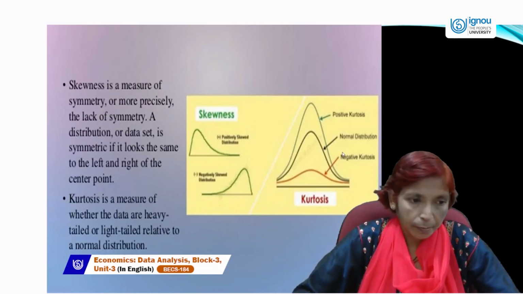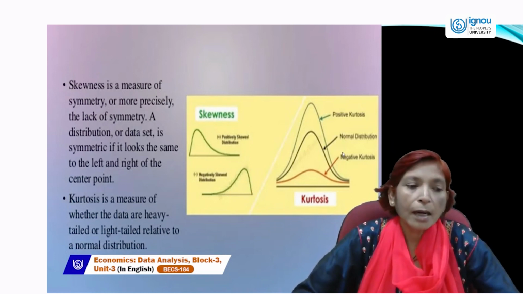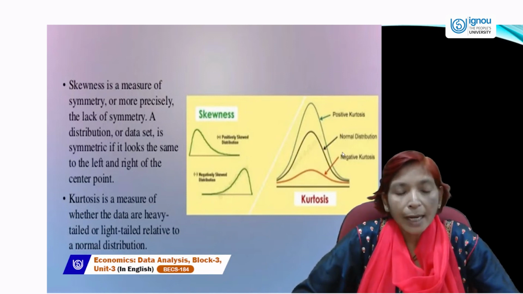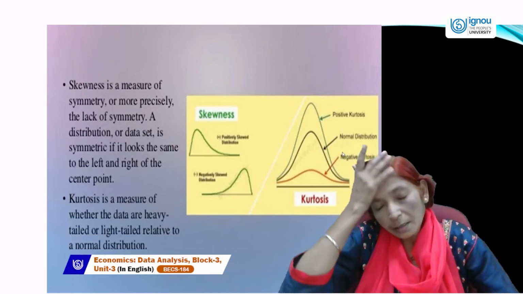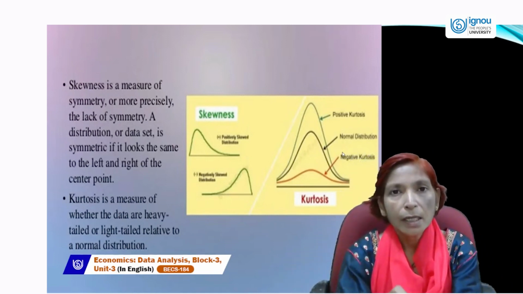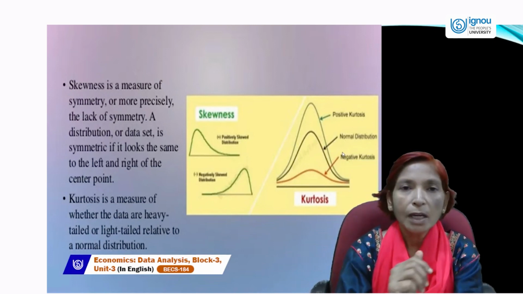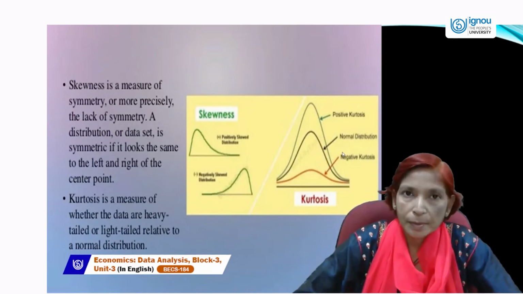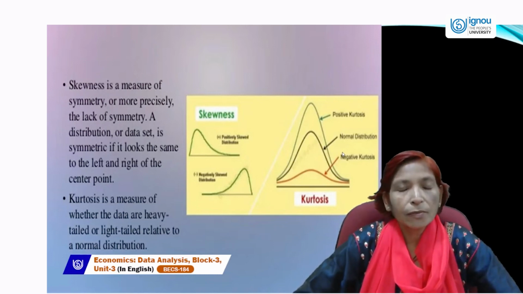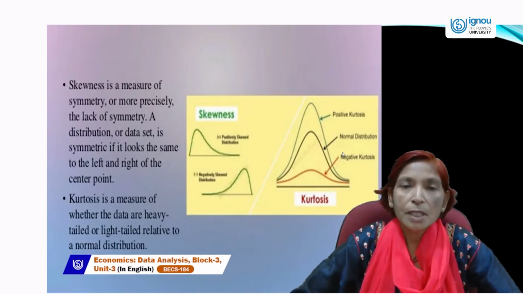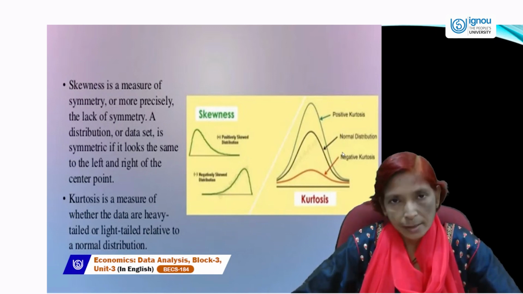Kurtosis is a measure of whether the data are heavy tailed or light tailed relative to a normal distribution. We can show skewness and kurtosis with the help of diagrams, and we can use formulas also for estimating the value of skewness and kurtosis.